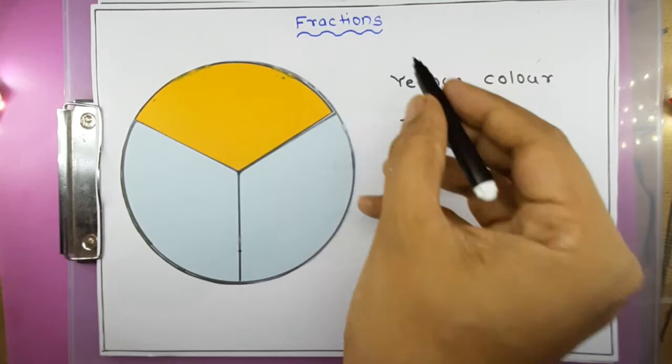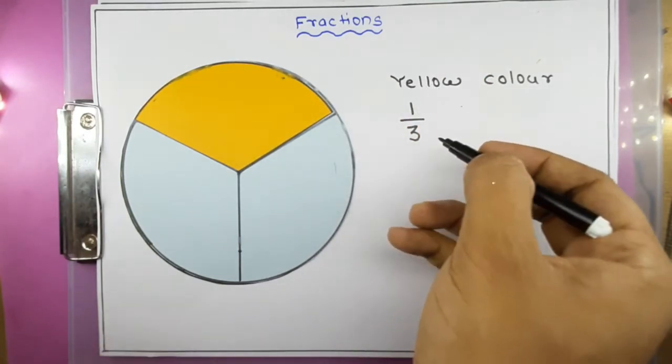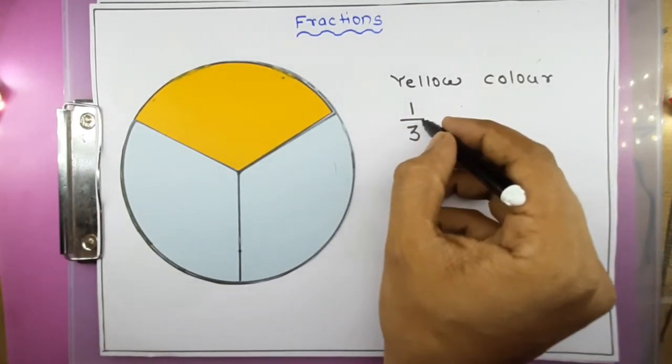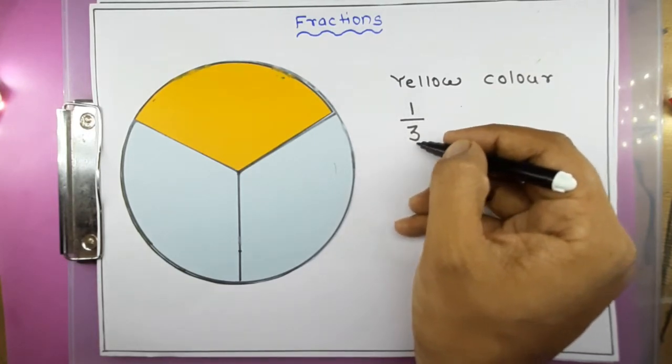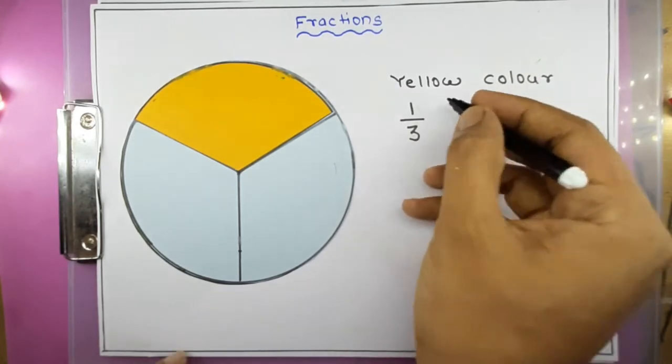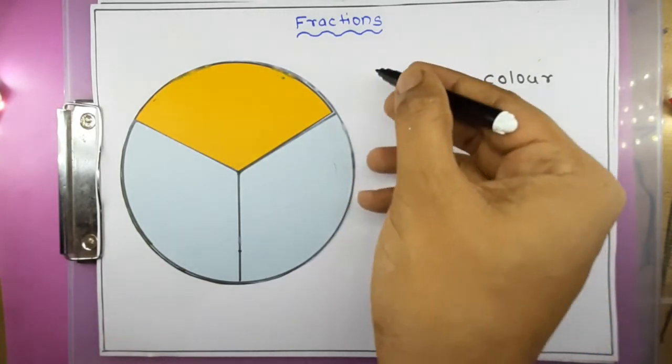You have studied in the lower standard that this type of number, where some number is written above the line and another number is written below the line, is called a fraction. So we will start.